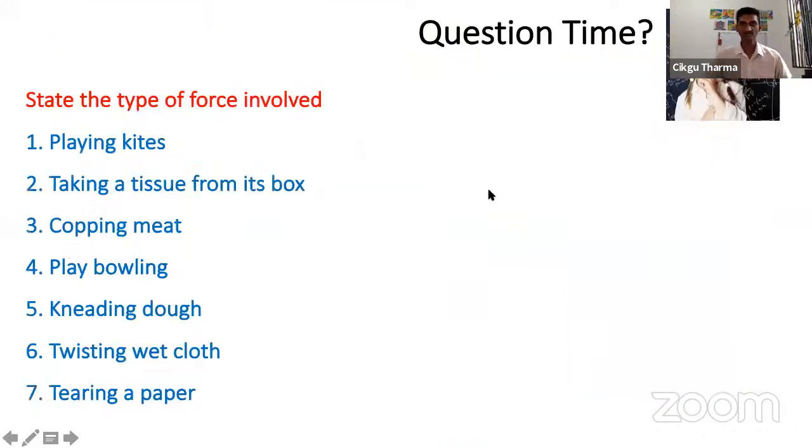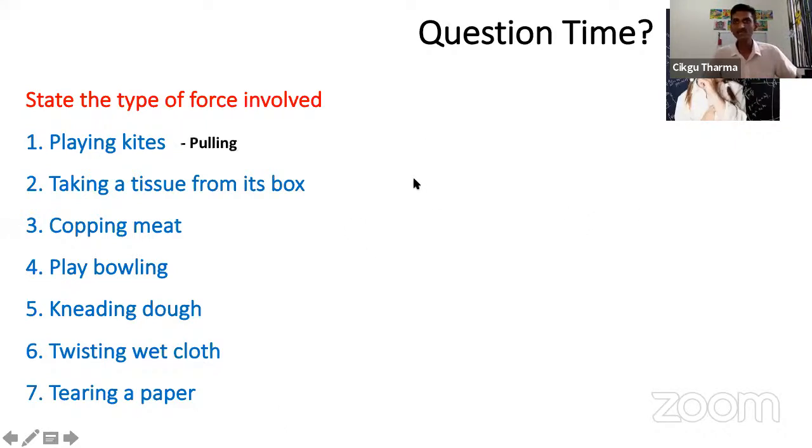Okay, let's look at the next one. If you can answer the question, you can put it in the chat box. Playing kites. What type of force is involved when you play kites? Bermain layang-layang. Have you played kites before? What do you do? Okay, very good. We have an answer from Dharani, Birika. Very good. Harshini, Aditya, very good. You have given me the correct answer.